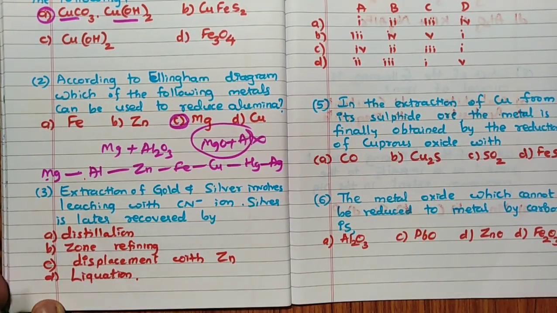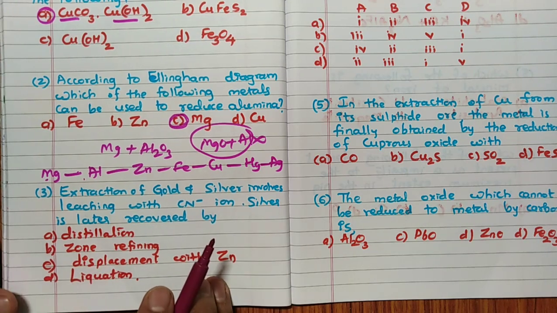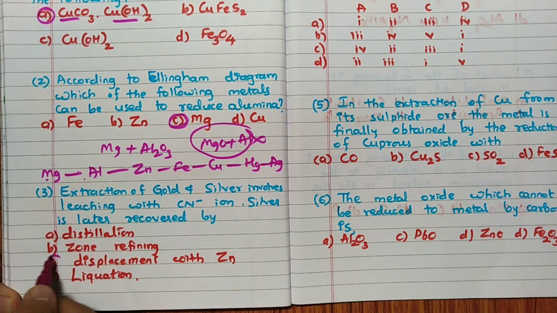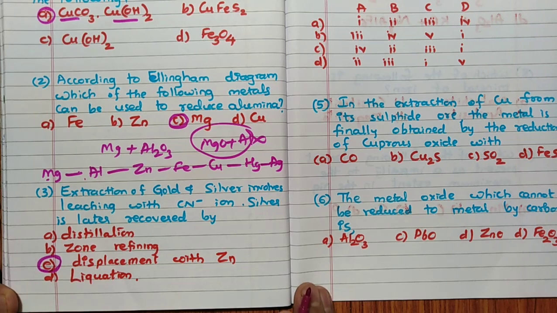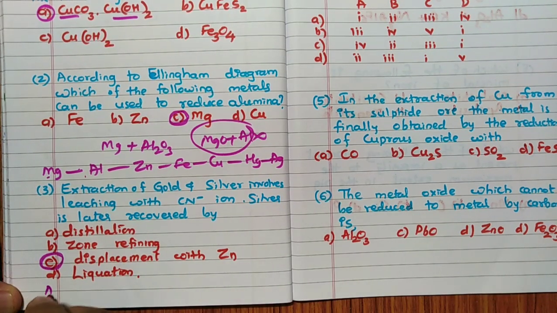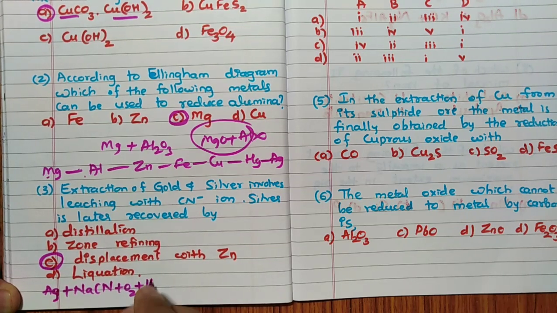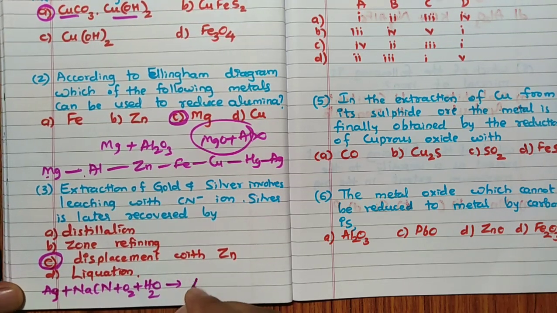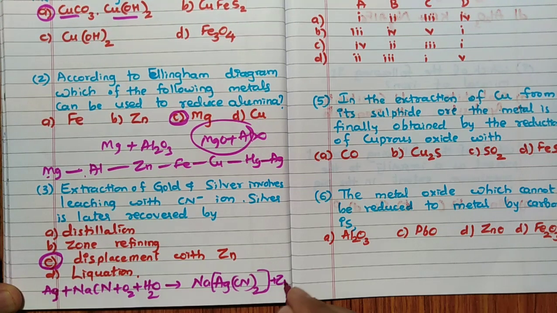Extraction of gold and silver involves leaching with cyanide ion. Silver is later recovered by displacement with zinc, that is the answer. Very important, very simple. When silver or gold, I'll take silver, reacts with NaCN plus oxygen in presence of water, it first forms the complex Na[Ag(CN)2], and further it reacts with zinc.